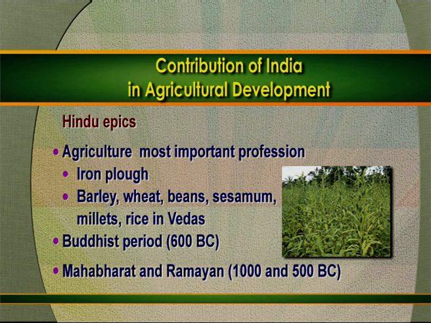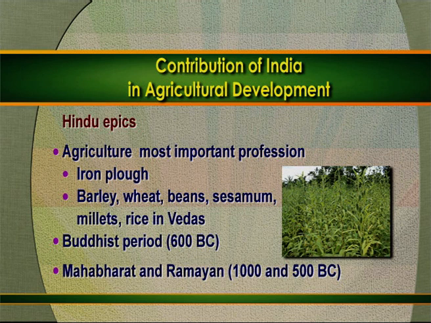Agriculture was the most important profession during 1500 to 1000 BC. Use of iron implements such as the iron plough was started in this period. Barley, wheat, beans, sesamum, millets and rice were the major crops during this time. They were referred to several times in several places in the Vedas. The importance of trees is mentioned during the Buddhist period.